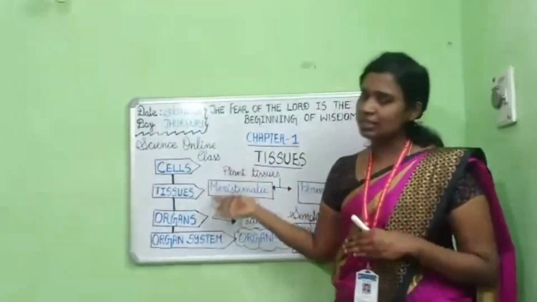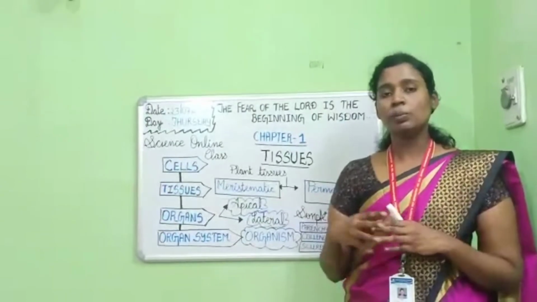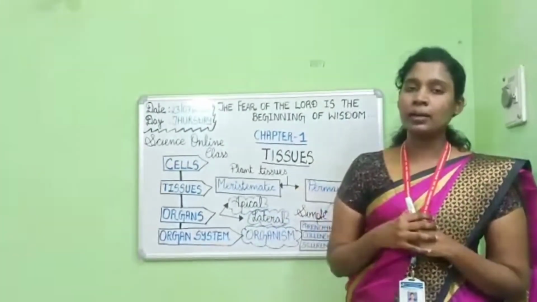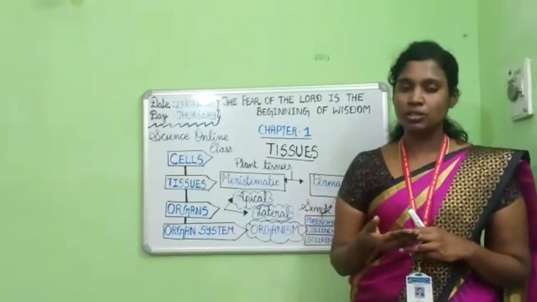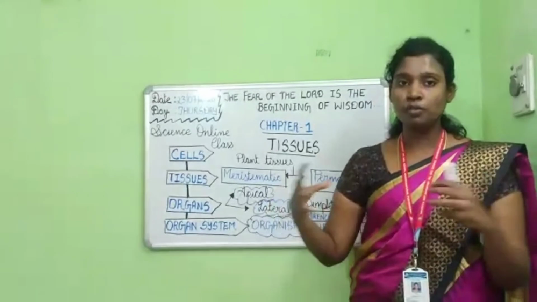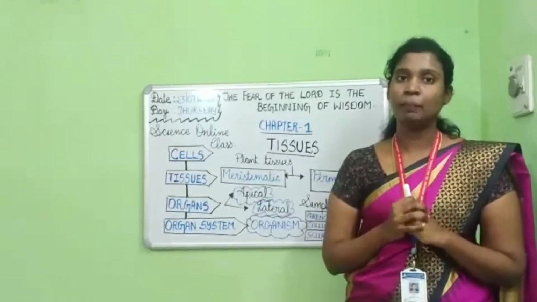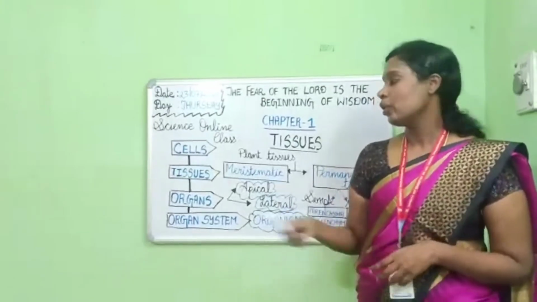Next, these tissues combine with each other to perform an activity in our body. Many life processes like respiration and digestion are done by groups of tissues working together. And a group of tissues working together is called an organ.